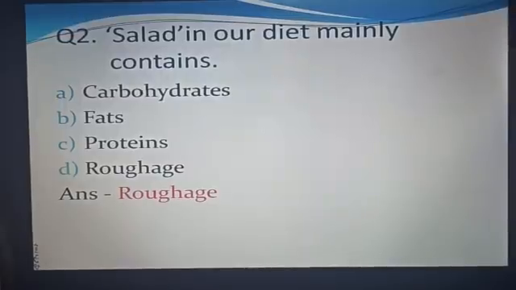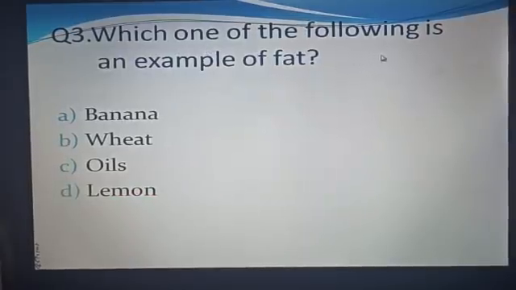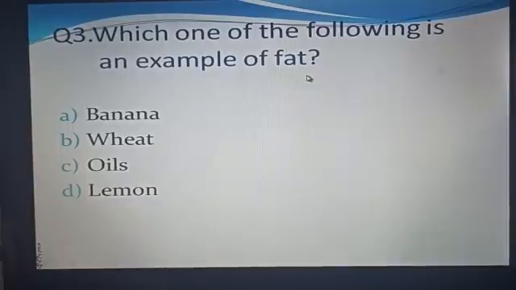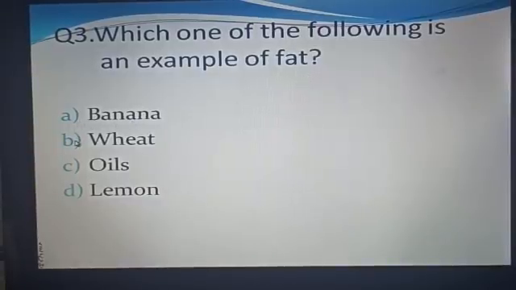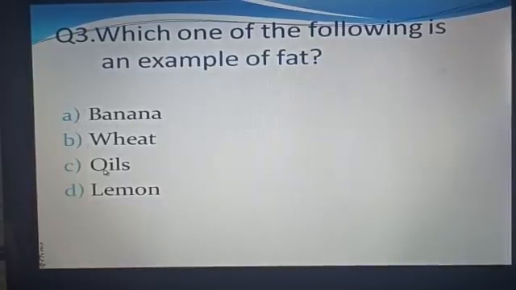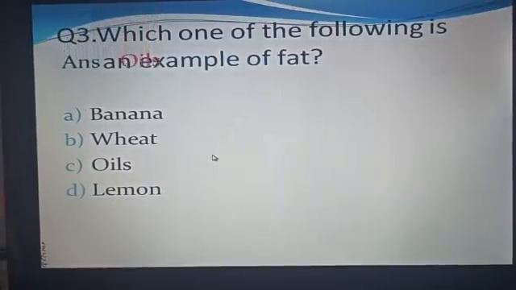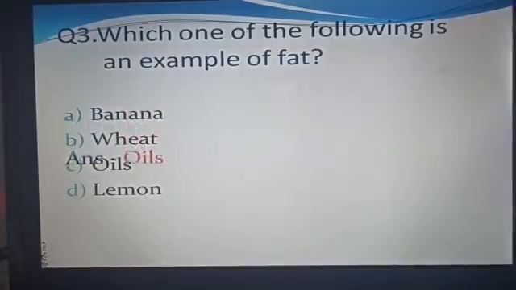Question number 3. Which one of the following is an example of fat? A. Banana, B. Wheat, C. Oils, D. Lemon. And the answer is oils.